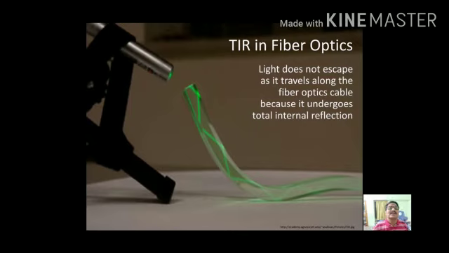Total internal reflection in optical fiber. When the light source emits light and the light rays enter the optical fiber, the light ray will propagate through the optical fiber by using the total internal reflection principle. The light propagates through the optical fiber in a zigzag path.